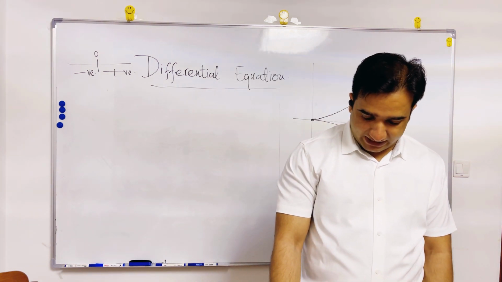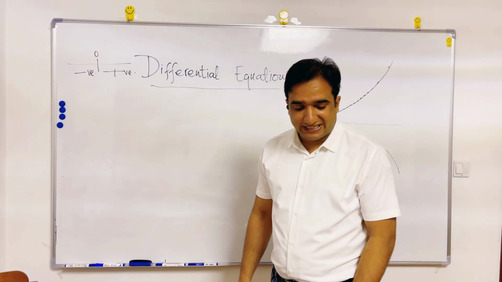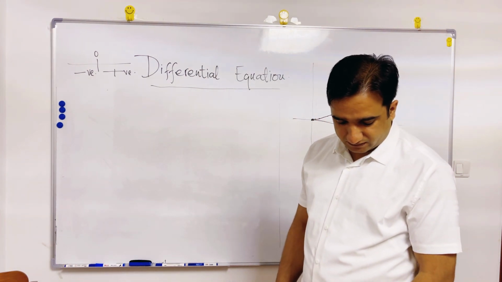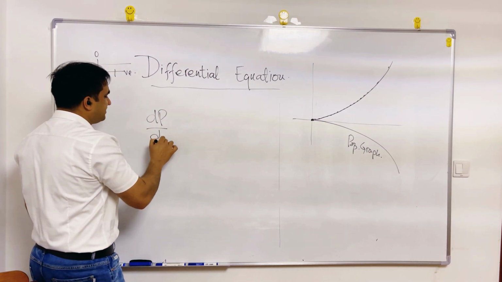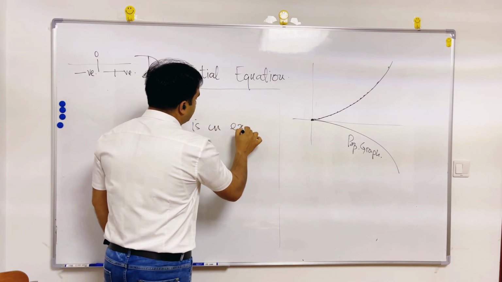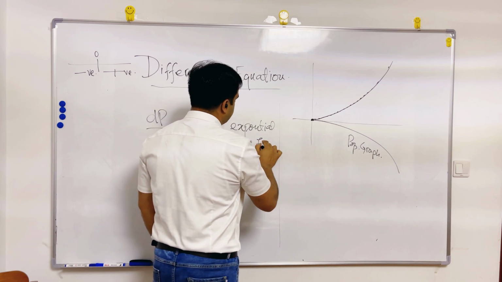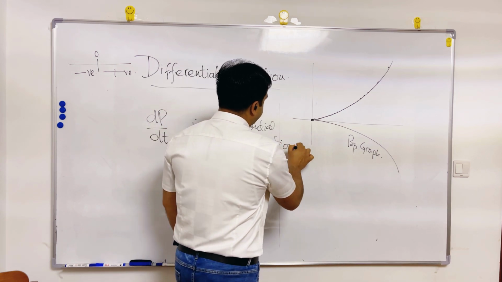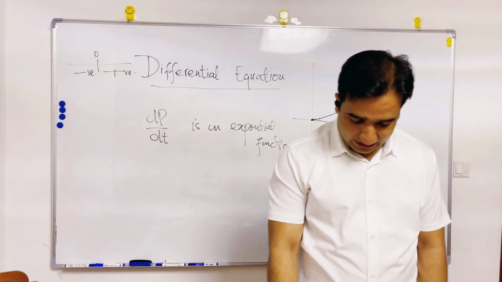And if the environment is good, it will increase exponentially. The change in population dP by dt is an exponential function, because they are directly related with each other. Any question?